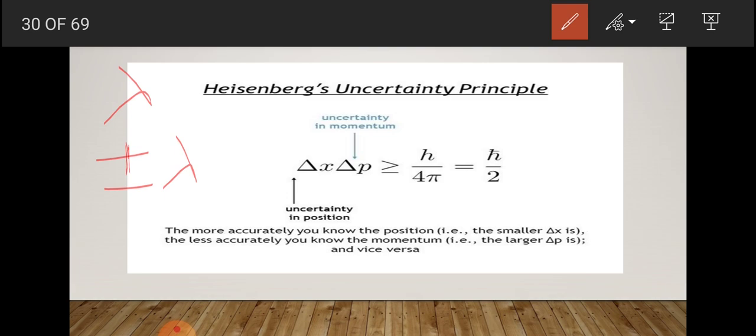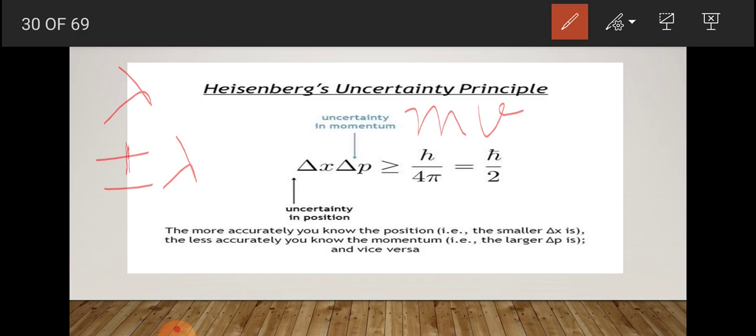If we want to see a small particle like an electron, a radiation of very small wavelength is required. Radiations of small wavelength are highly energetic. When highly energetic radiation strikes the electron, it changes its velocity. Therefore, velocity or momentum, what is momentum? mv, cannot be determined accurately.